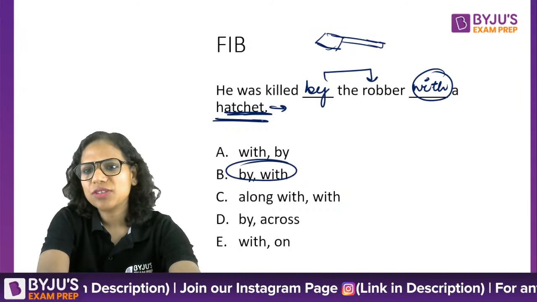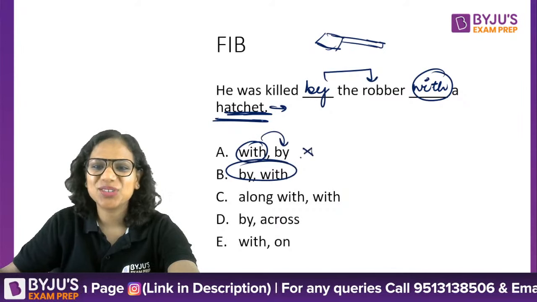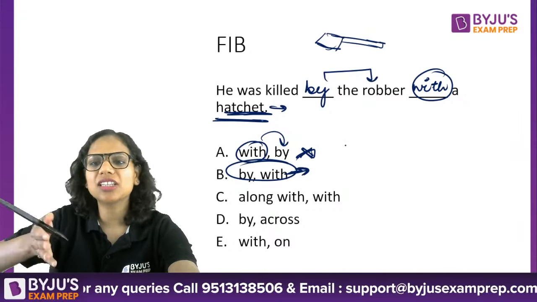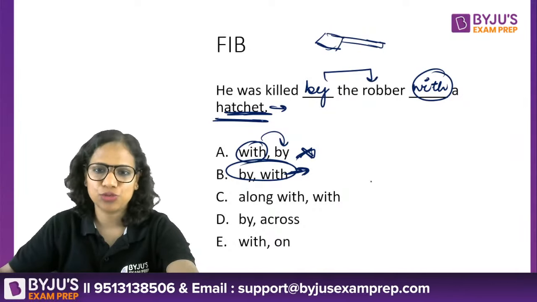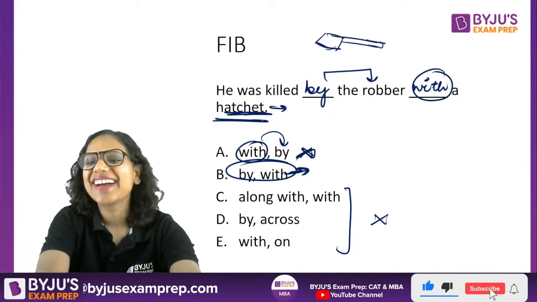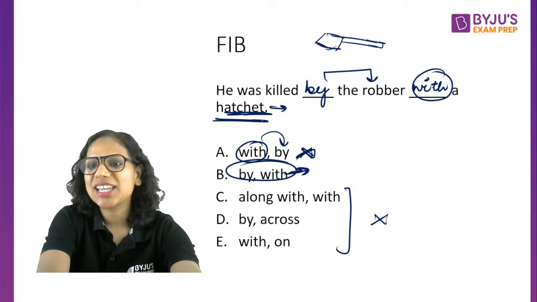I think almost everybody said B here. No, not with the robber. By the hatchet, no. For instrument we use with. Okay, I cut the vegetables with a knife, not by a knife. And these don't make sense at all. These I added just for fun. Okay. All right. Hatchet is, yes, an axe-like weapon.